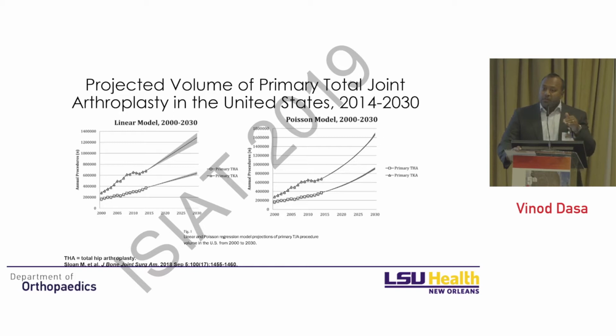One of the other big concerns with this graph is not only primary total hip and total knee, it's the revision burden as well, right? Because we know, for example, we have around a 2% infection rate. We have complications that go along with arthroplasty. So not only is the disease burden affecting, from a value perspective, primary total joints, but the revision burden is going to be substantially higher as well.